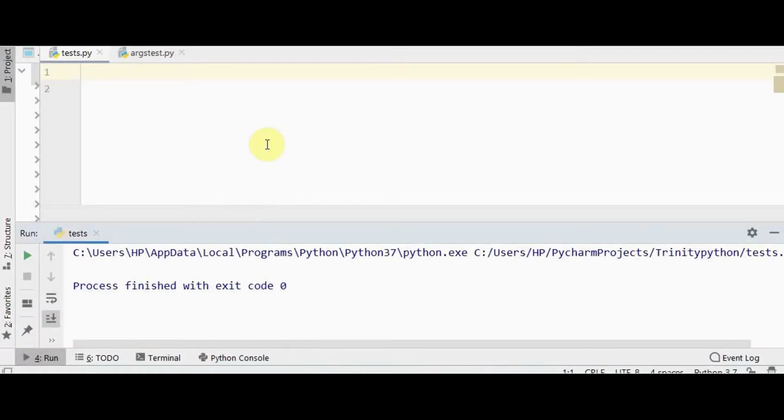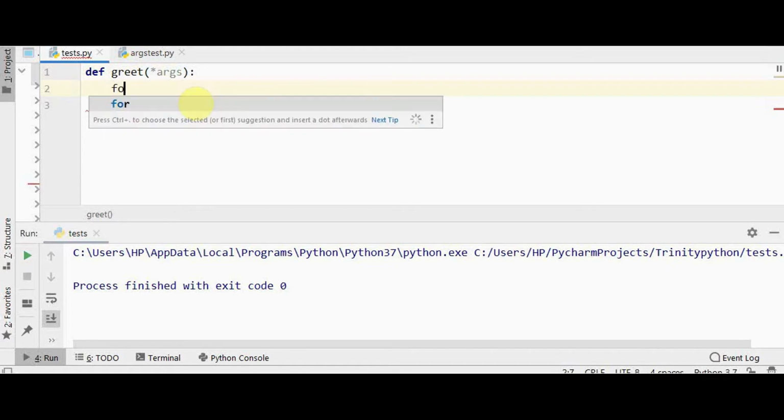Let's see an example for each and every type. The first type is star args. So let me write a simple function to demonstrate star args. I'll write a greet function which will greet the names entered in the argument. So I am passing star args, and args is actually used by convention and it is not a keyword. You can use any name. The mandatory thing is you have to use this star symbol. I'll have a print statement of wishing hello to all the names entered in the argument.